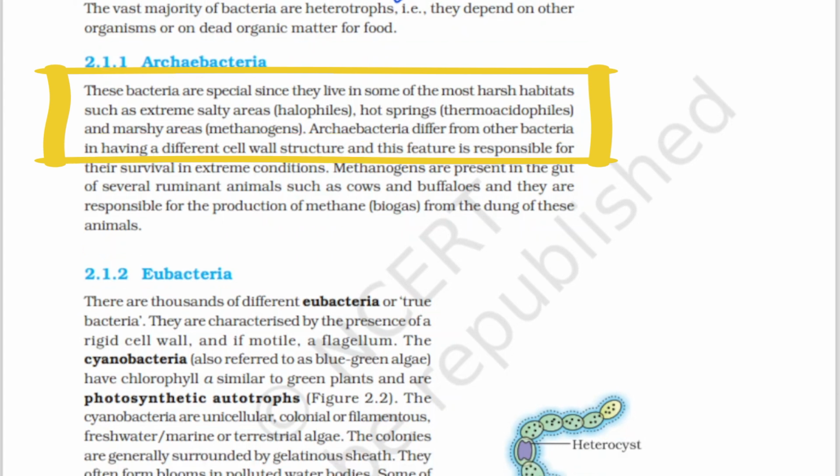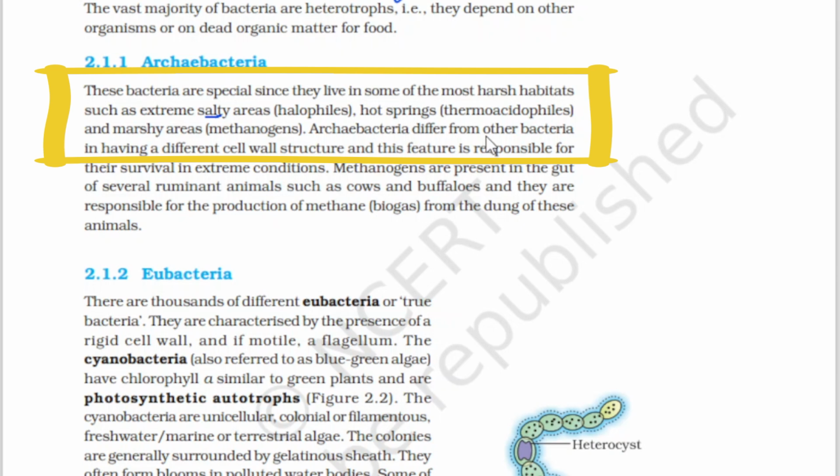Coming to the next section, archaebacteria. These bacteria are special since they live in some of the most harsh habitats such as extreme salty areas. Till now we studied the general properties of bacteria. Now we have an independent group of bacteria, the archaebacteria, which live in extreme salty areas, halophiles, hot springs, thermoacidophiles, and marshy areas, methanogens.